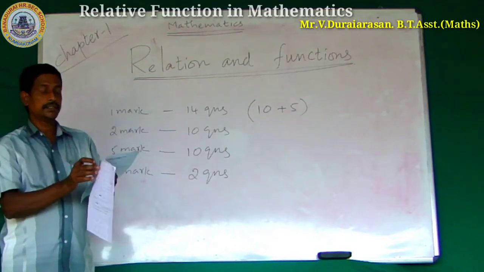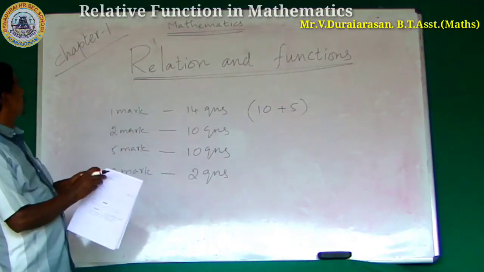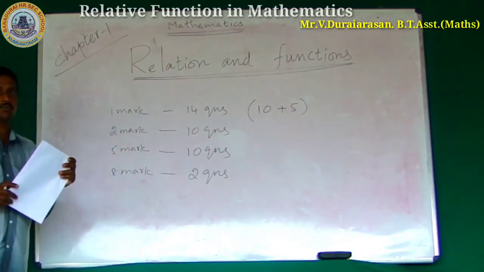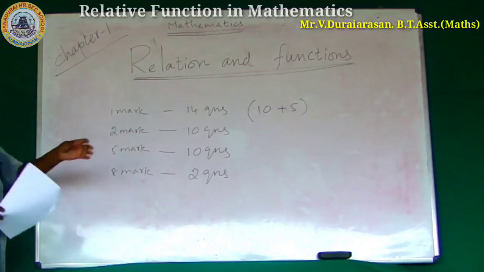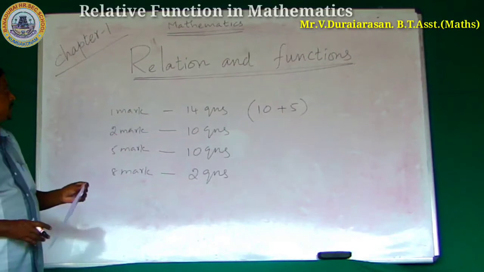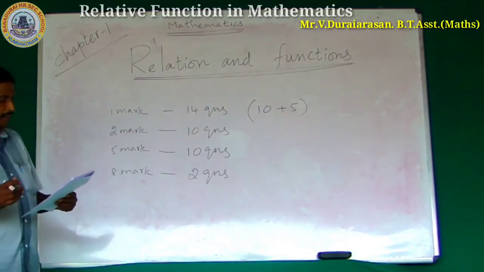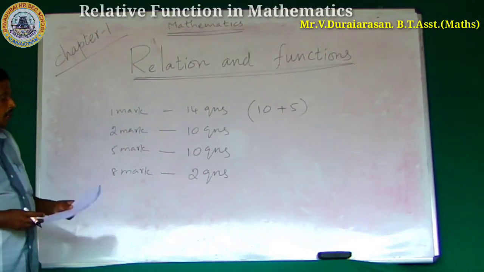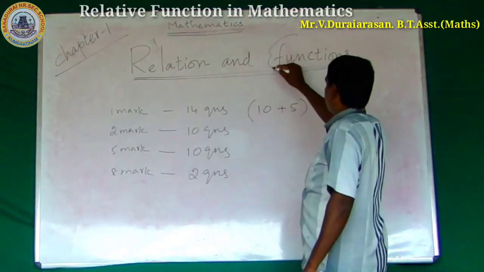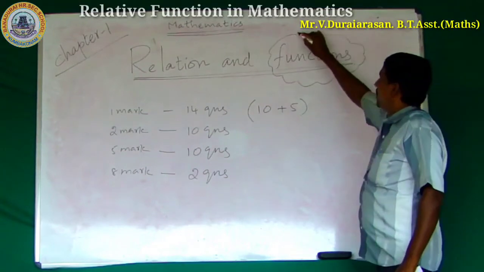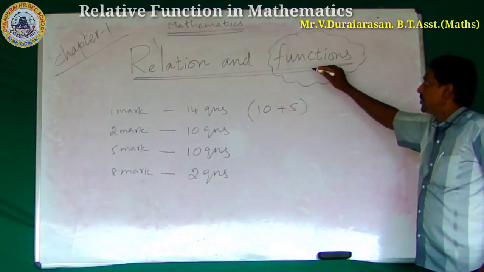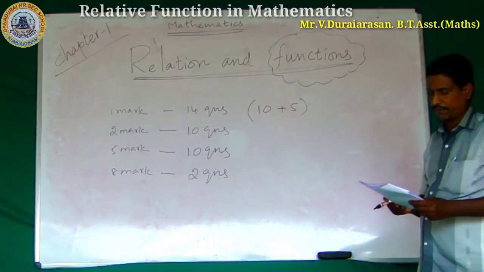Next, we are going to the first chapter in your 10th mathematics book, relations and functions. The great German mathematician Leibniz used the word function.